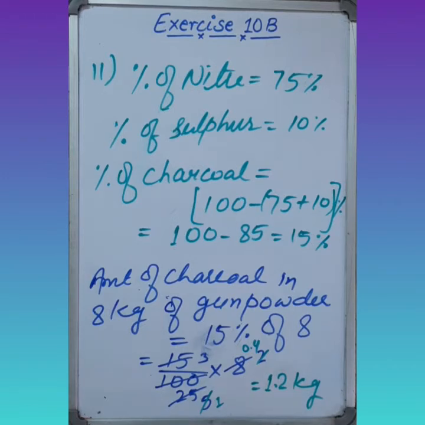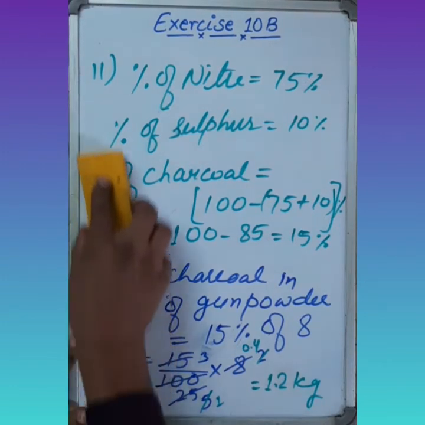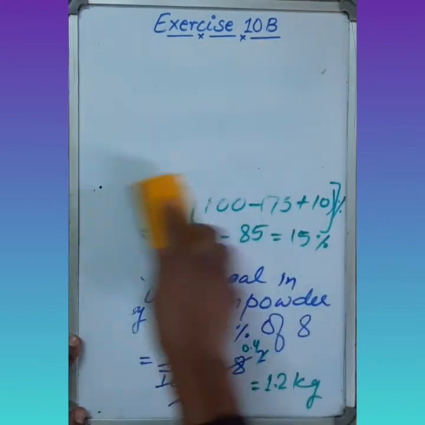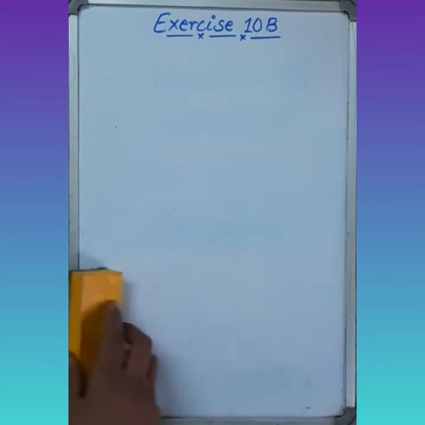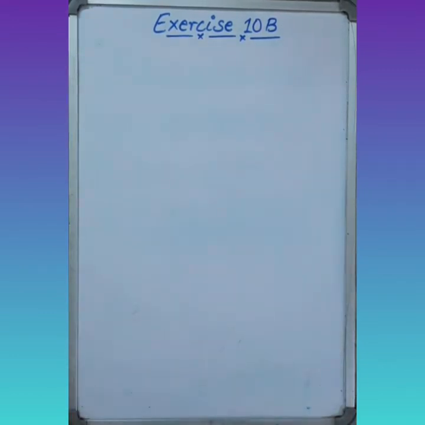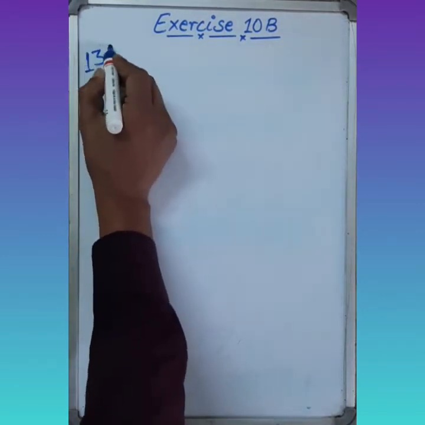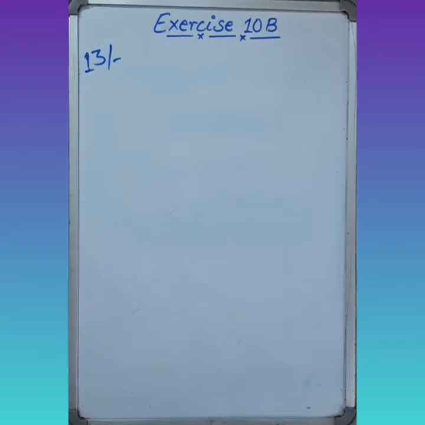Question number 13. Sonal went to school for 219 days in a full year. If her attendance is 75%, find the number of days for which school was open. So what was given to us? The number of days that she attended school, that is equal to 75%. So we have to find the value of total 100%, how many days the school was open. So look at question number 13.